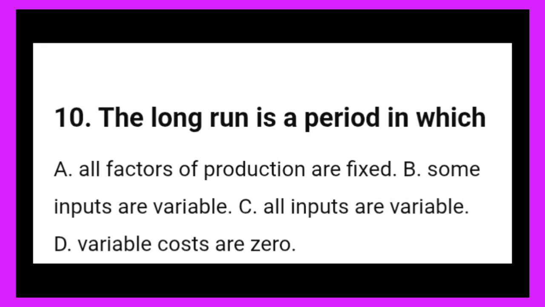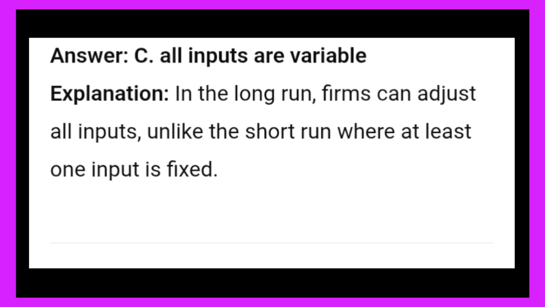10. The long run is a period in which: A. All factors of production are fixed. B. Some inputs are variable. C. All inputs are variable. D. Variable costs are zero. Answer: C. All inputs are variable. Explanation: In the long run, firms can adjust all inputs, unlike the short run where at least one input is fixed.